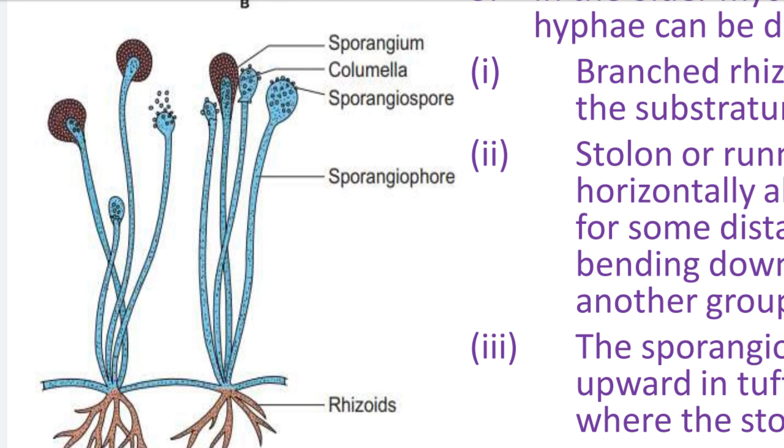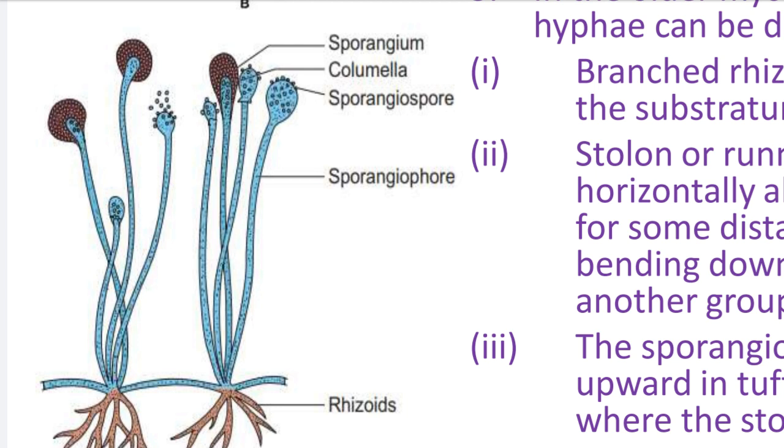At the tip, the columella is club shaped, and that columella is further covered by the sporangium, which is a sac-like, bag-like structure, and this sporangium produces many sporangiospores.